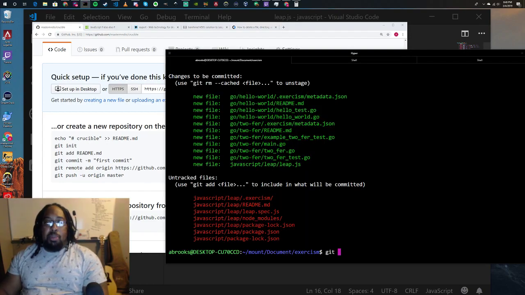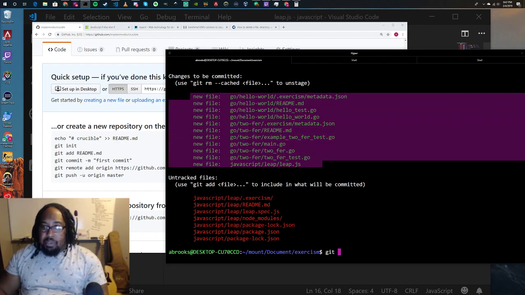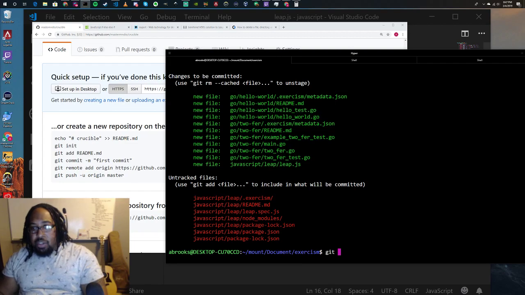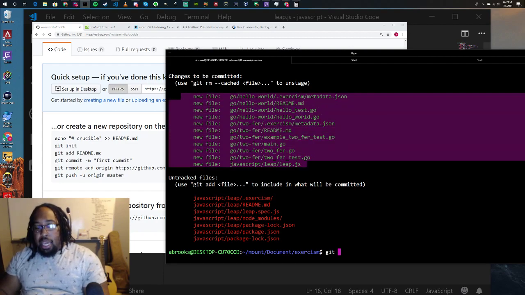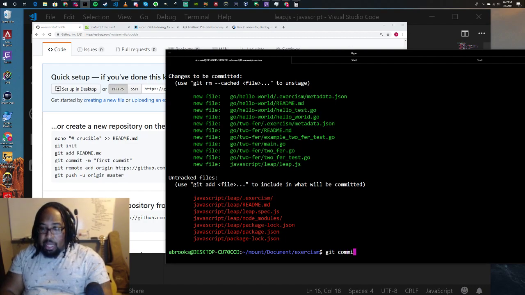So we added everything. Basically, in Git workflows, to track files, you run that git add command and select the files that you want to add. Now all these files are being tracked by our local Git repository, and then we want to commit them, which says, hey, take a snapshot of these files.